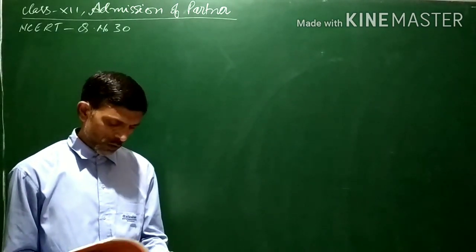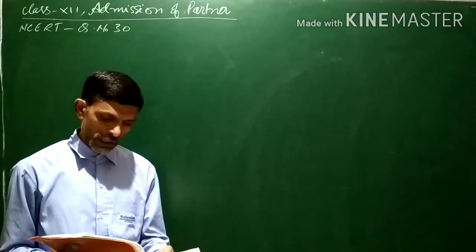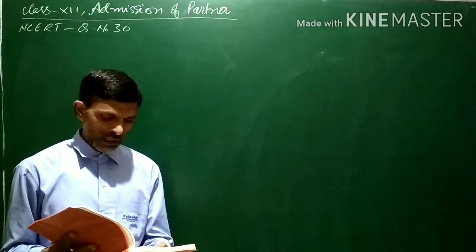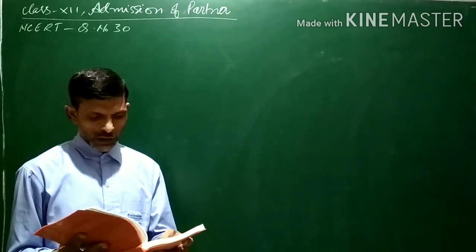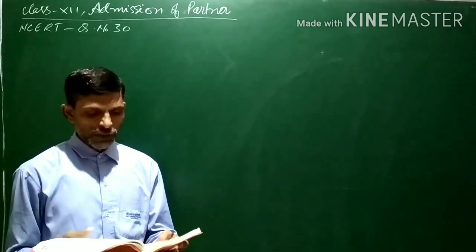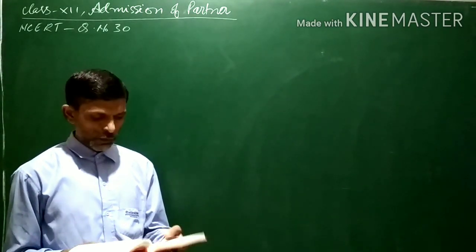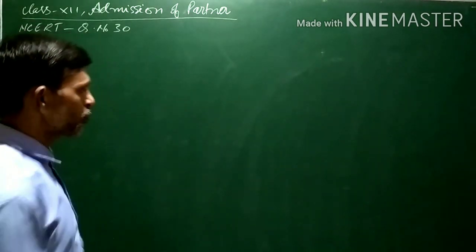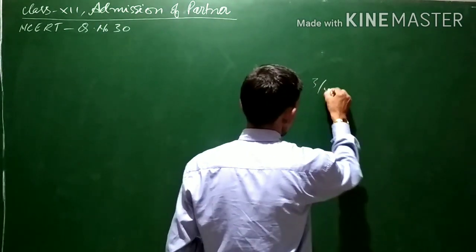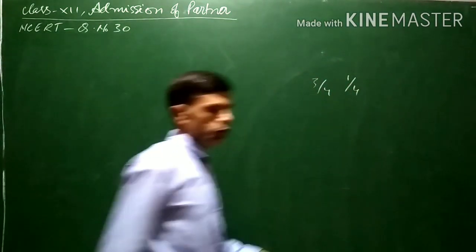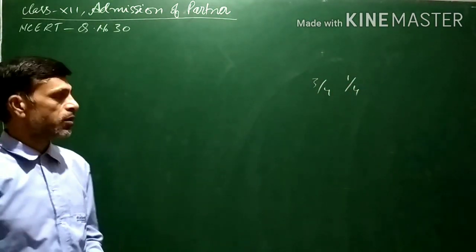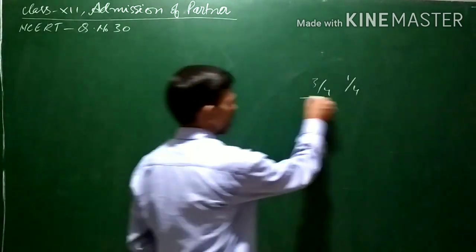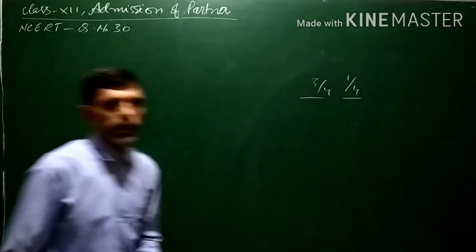First of all, the question says we have to pass journal entries in the books of the firm, and it is also mentioned that the profit sharing ratio between A and B has not changed. What does it mean? Although the new share of C is not given, the old partners' profit sharing ratio is 3/4 and 1/4, and it will remain unchanged.